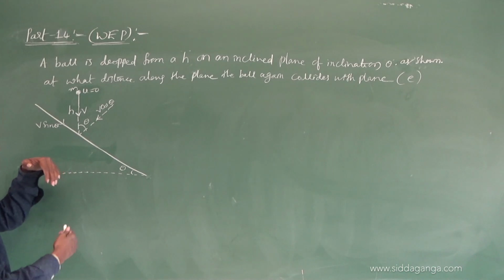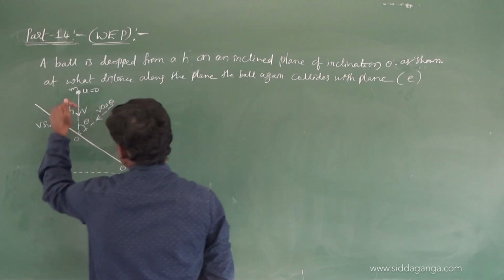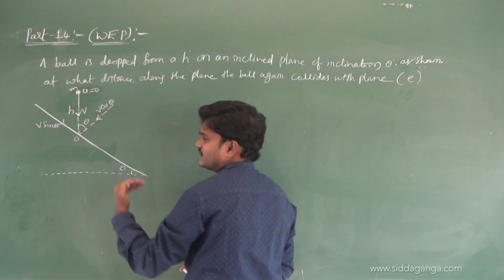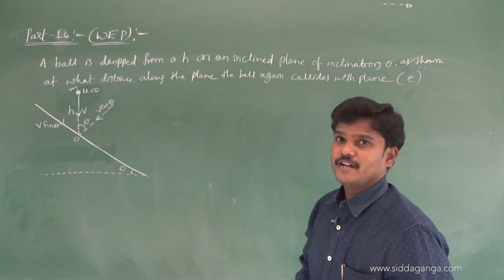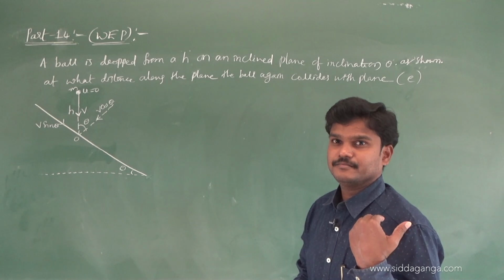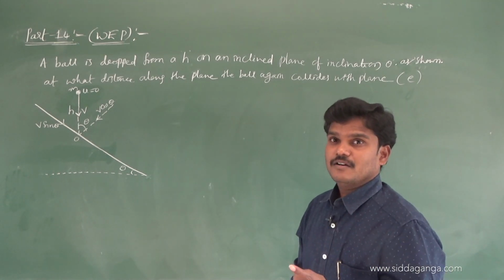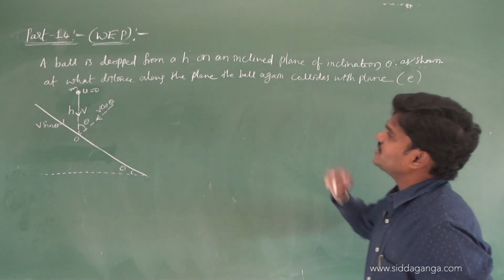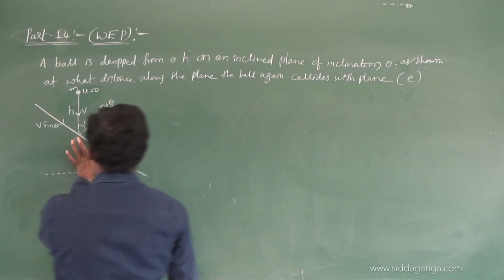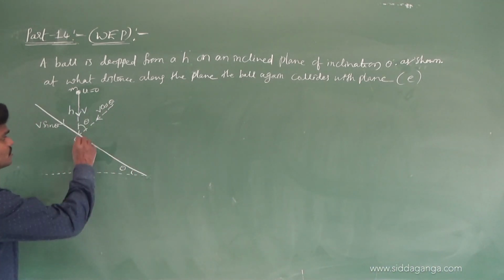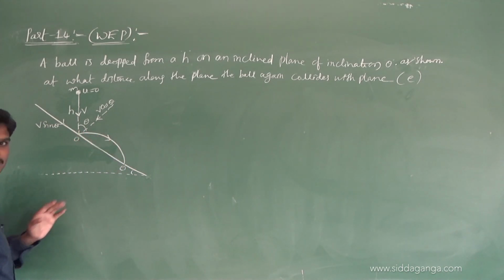This is v, just see the previous one. This is vertical v. V cos theta, v sin theta. But after striking that inclined plane, the ball rebounds. The ball rebounds with e times the previous velocity. And what they have asked is at what distance along the plane the ball again collides with the plane, meaning it does not fall out from the plane, again it is going to hit the plane like this. Let us suppose here it is going to hit the plane.